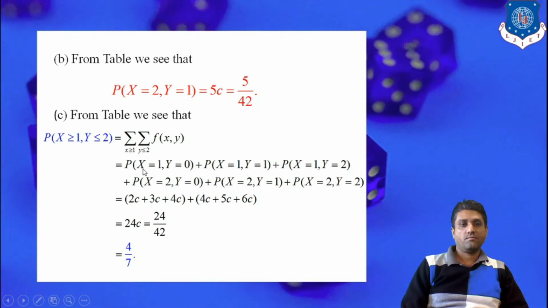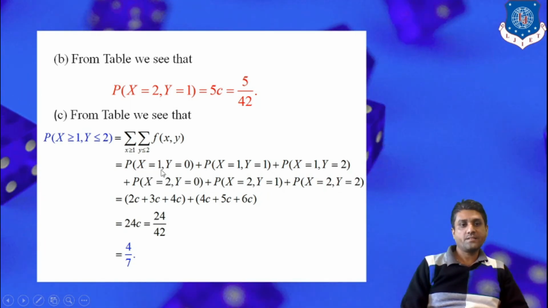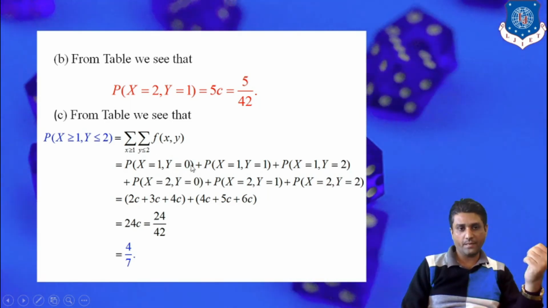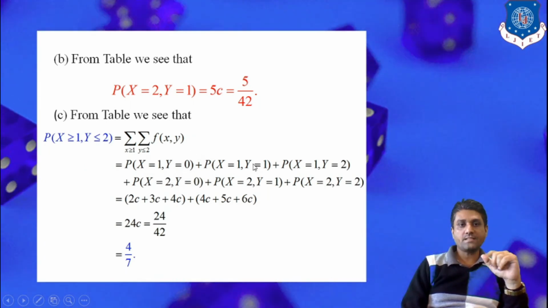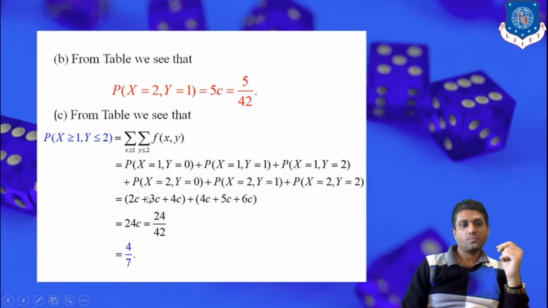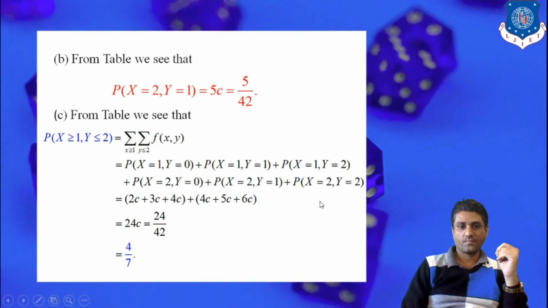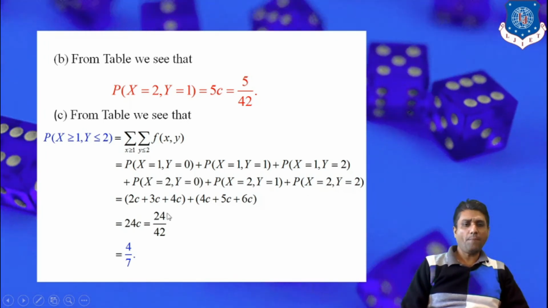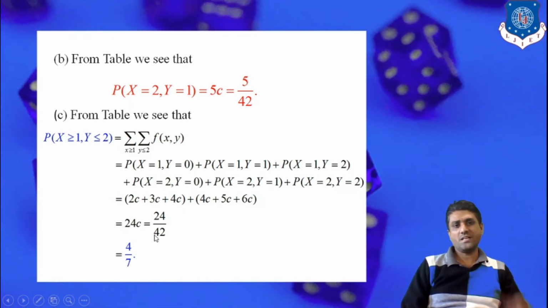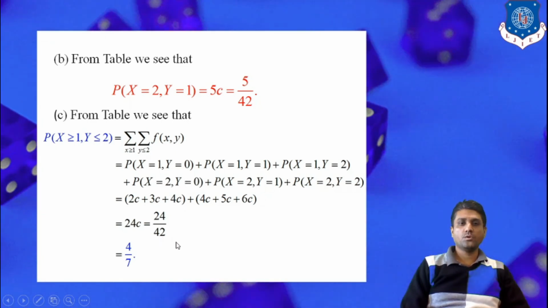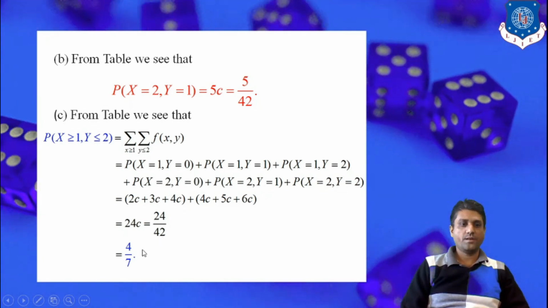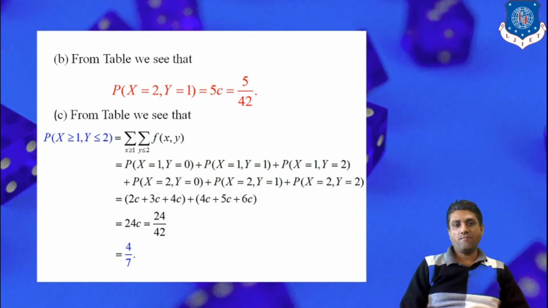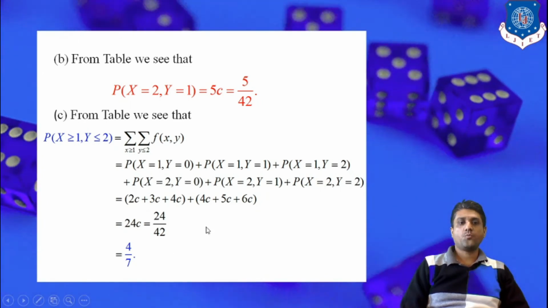Now, when probability x is 1, y is 0, we take this value from the joint probability table and it is 2c. When x and y both take the value 1, its probability function takes the value 3c. Similarly, when x and y both take the value 2, it gives 6c. So simple addition leads to 24c. But c is 1 by 42, so next we cancel out the common factor 6. So the probability of x greater than or equal to 1 and y less than or equal to 2 is 4 by 7.